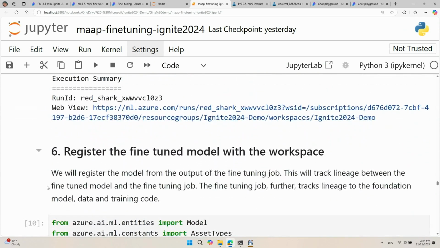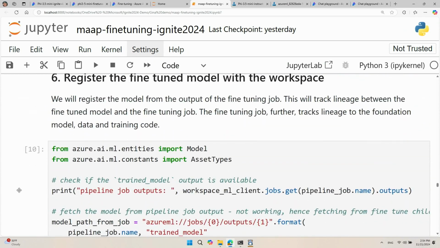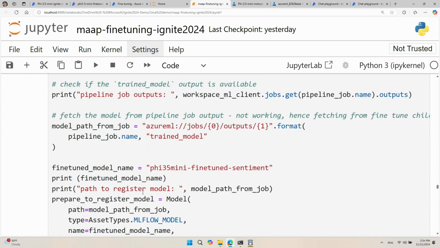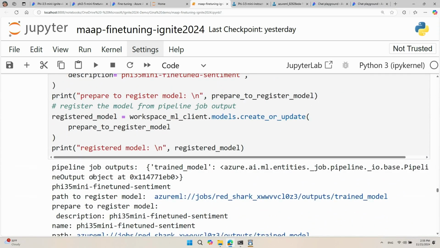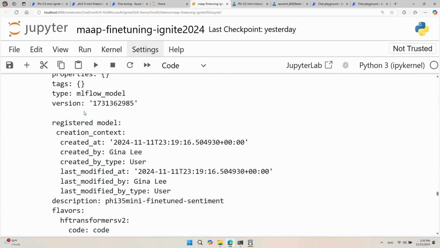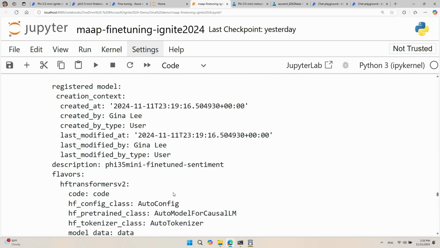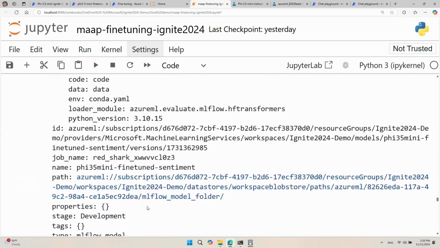Now let's go back to the notebook and register the model that we just fine-tuned. So running this piece of script, we'll be able to register the model to the AML registry, and you can choose a fine-tuned model name of your liking, and then it will give you a summarization of the model that has been just registered.